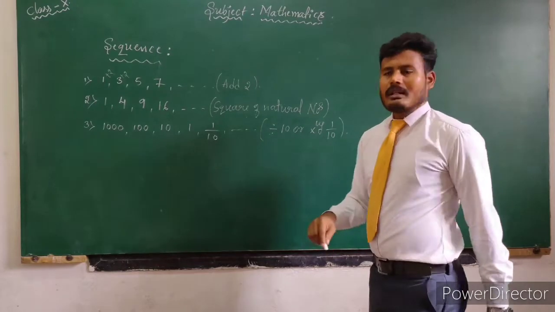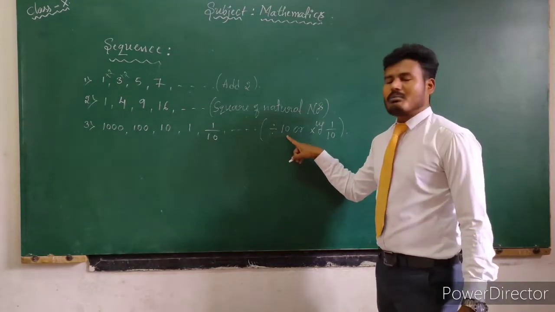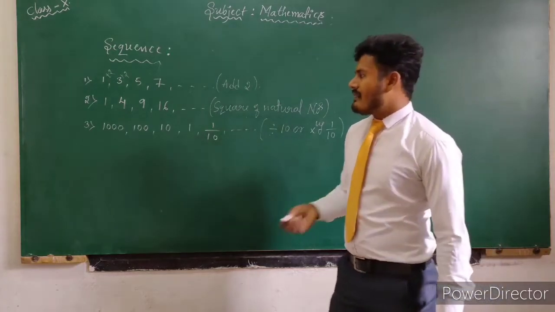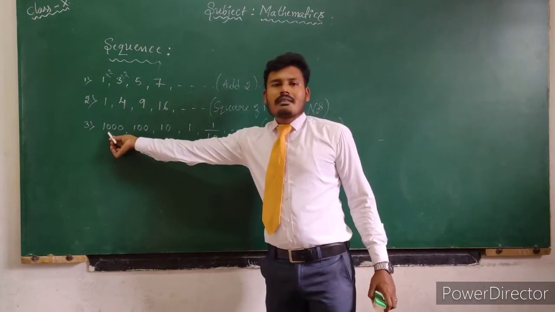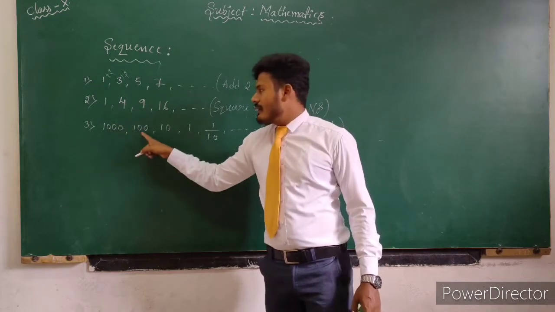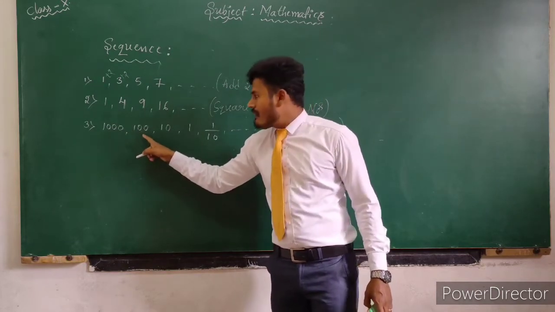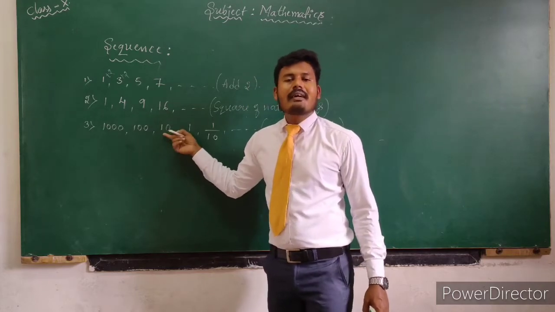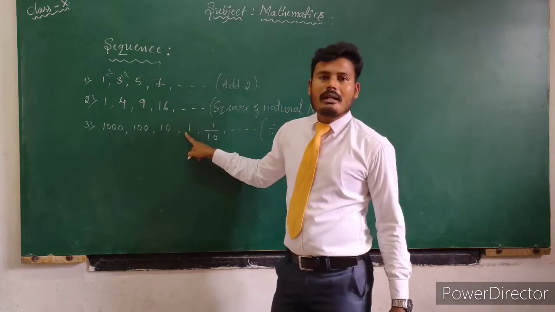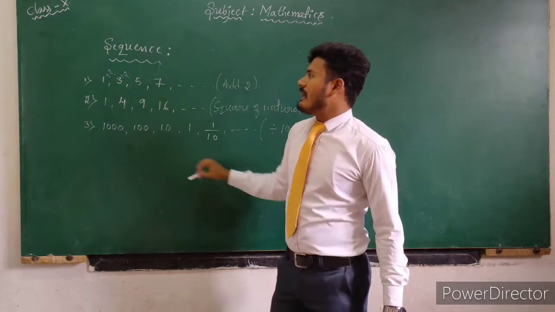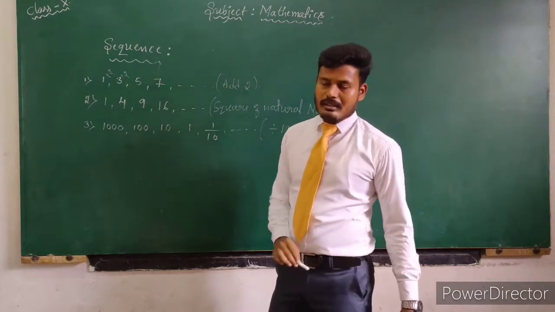Both are the same. If you divide 1000 by 10, you will get 100. If you divide 100 by 10, you will get 10. If you divide 10 by 10, you will get 1, then 1 by 10 and so on. So these are the main three examples for sequence.